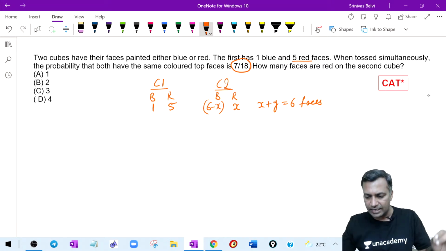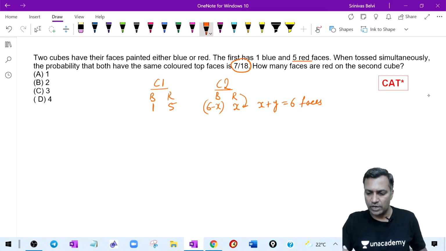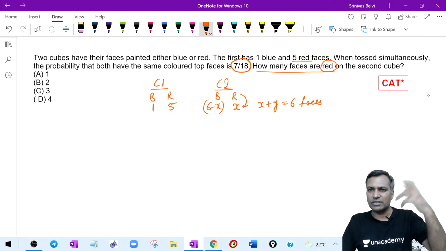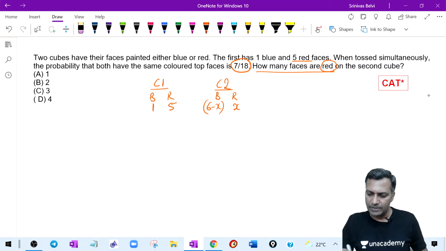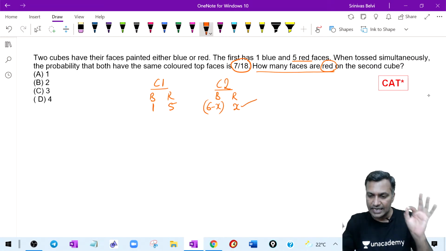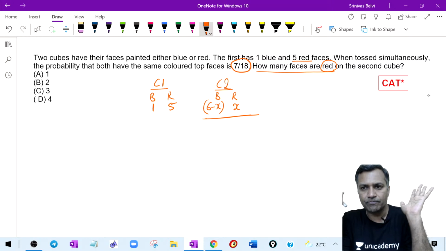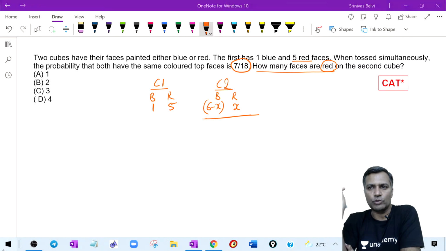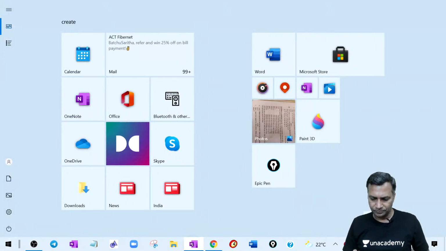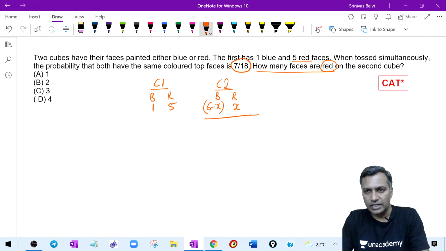If X faces are red, the remaining faces would be blue. You may wonder why I wrote X for red only, because that's what I'm interested in. How many faces are red? Whatever the number of red faces, I make my first assumption there. So X faces are painted red, and the remaining 6 minus X faces are painted blue. Give me the understanding that so far it made sense. That is half of the problem. X and 6 minus X are clear to all of you?